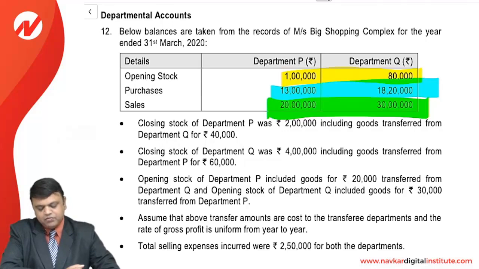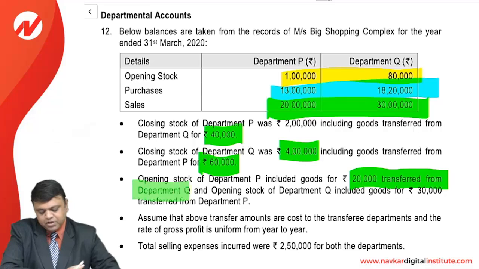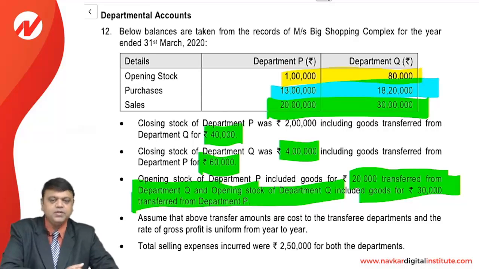Closing stock of Department P was 2 lakhs, including goods transferred from Department Q for 40,000. Closing stock of Department Q is 4 lakhs, which includes goods transferred from Department P of 60,000. Opening stock of Department P included goods of 20,000 transferred from Department Q, and opening stock of Department Q included goods of 30,000 transferred from Department P. So it's an inter-department adjustment. This is the only and major point of this solution.